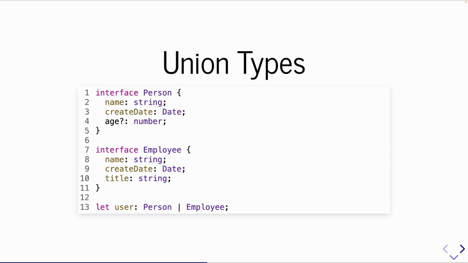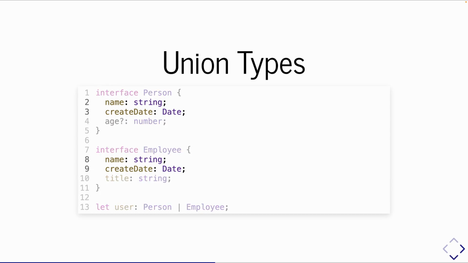Now, union types. I talked about that pipe operator before on that return value. Here, I'm not deriving from anything. I'm not extending any types. I've got two different types, person and employee. And then all the way down at the bottom on line 13, I'm using that pipe operator to do a union of these two. So I'm saying let the user variable be type person or employee. That's what I like to say, or employee, right? So I can pass in a person or employee. That's how you can think of it, but that's not actually what happens.